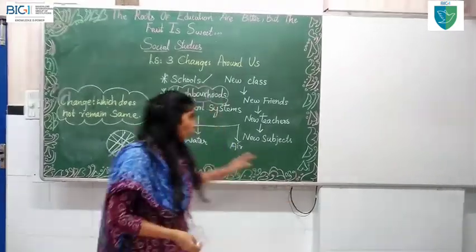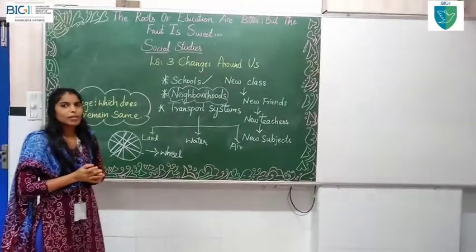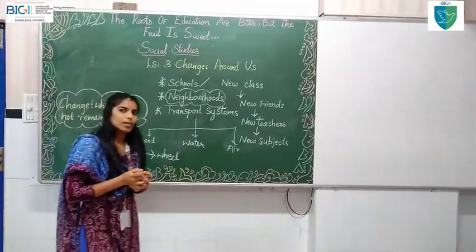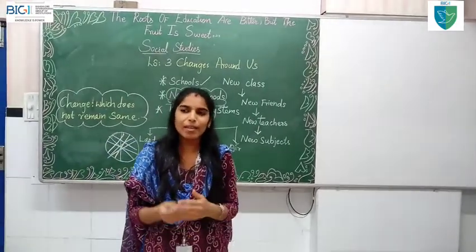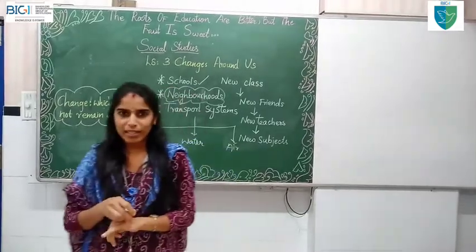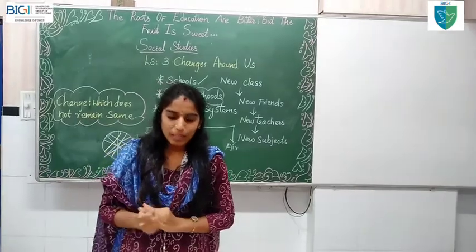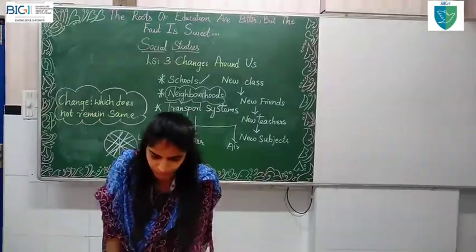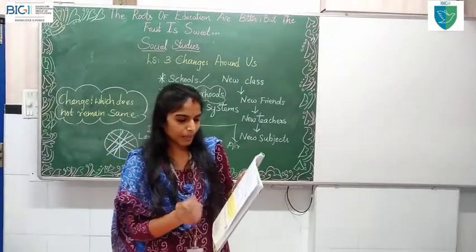So how do we have to avoid this pollution, children? We have to follow ancient people, how they used to do. Not every time, but at least to reduce the pollution, we have to start walking. We have to start controlling pollution. So, in page number 33, you can see what all changes are happening.